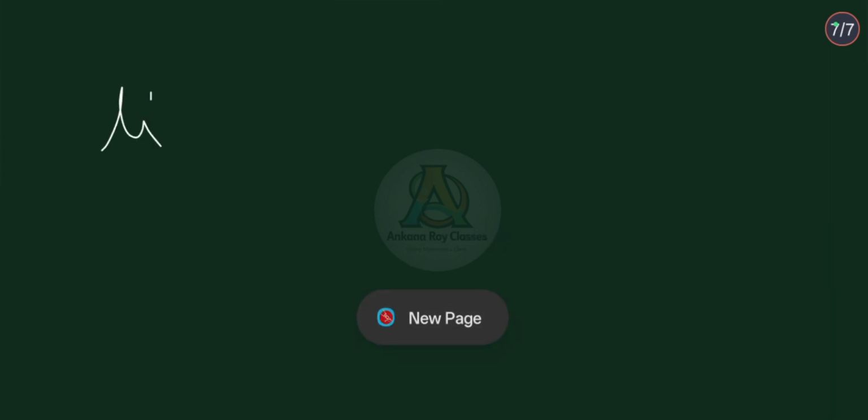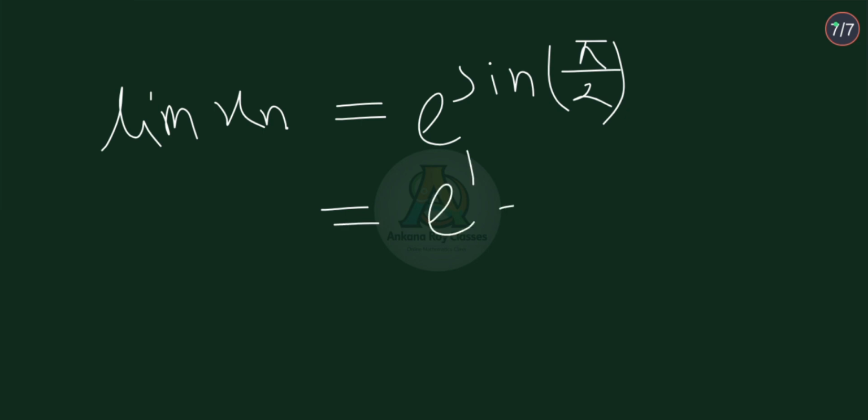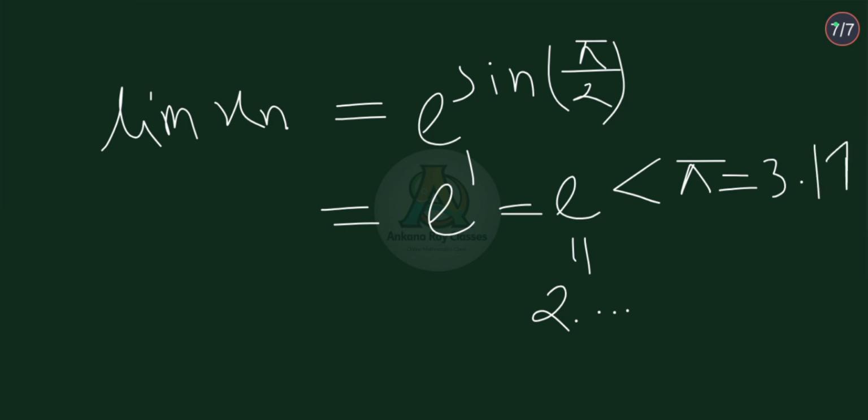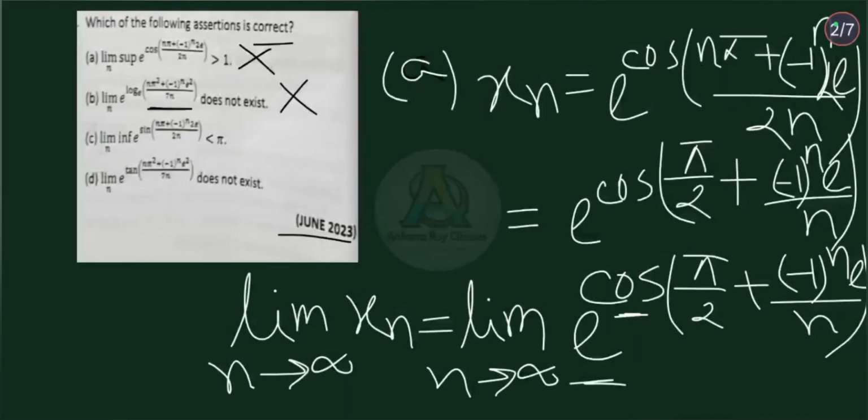So from this result, we can write this line. Therefore, limit xn is equal to e to the power sine pi by 2. Now, sine pi by 2 is equal to 1 and this is equal to e to the power 1, that is e. And this is less than pi because the value of e is 2 point something and the value of pi is 3.14. Therefore, e is strictly less than pi. So, option C is correct.